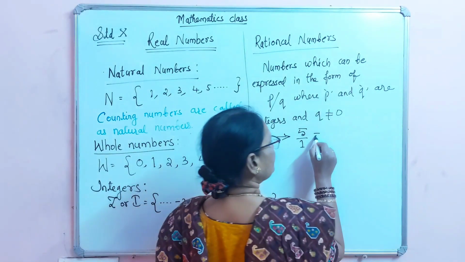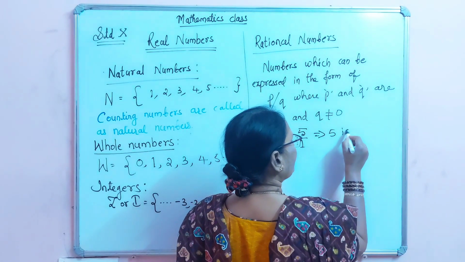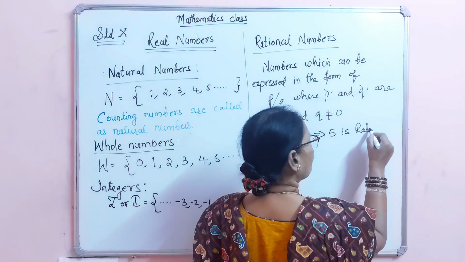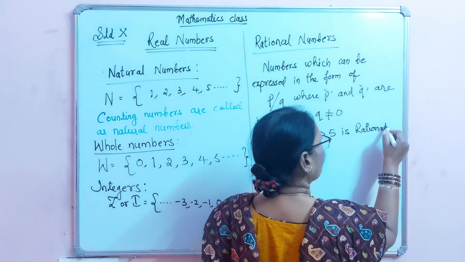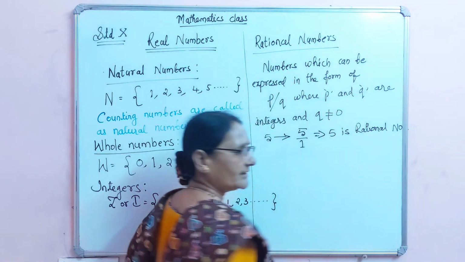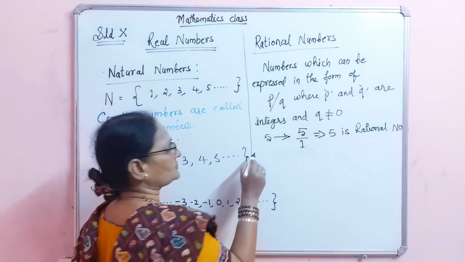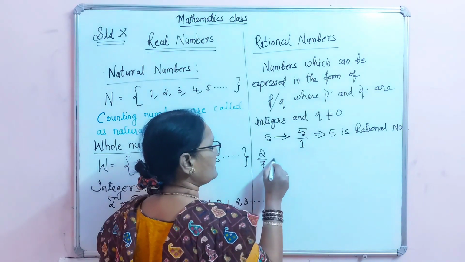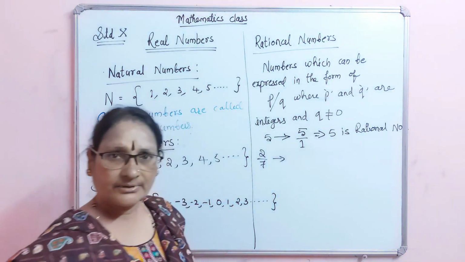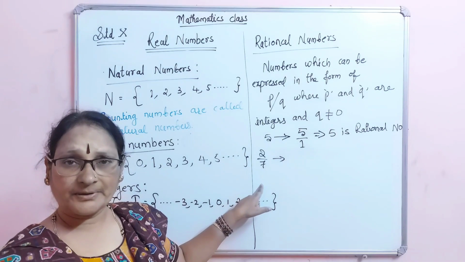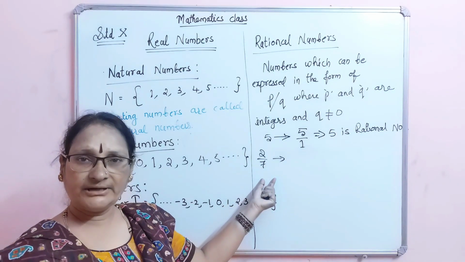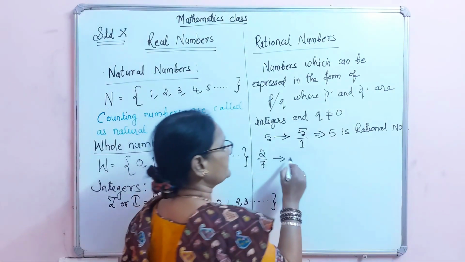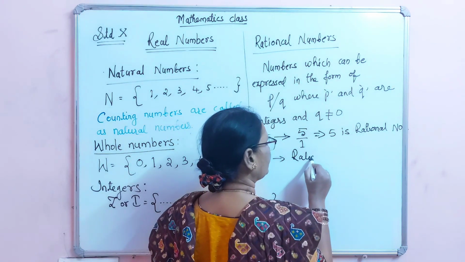This implies that 5 is a rational number. Like this, any number you can say. Suppose 2 by 7 is there. Is it a rational number? Yes, it is a rational number, because it is already in the form of P by Q and the denominator is not 0.